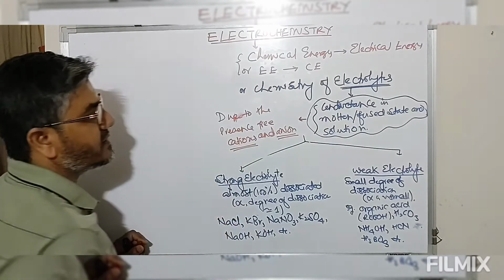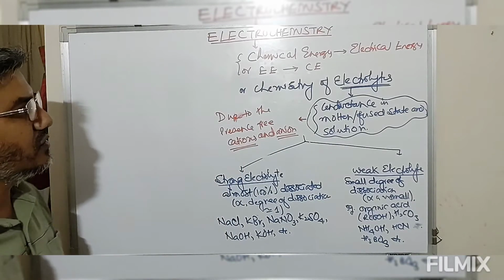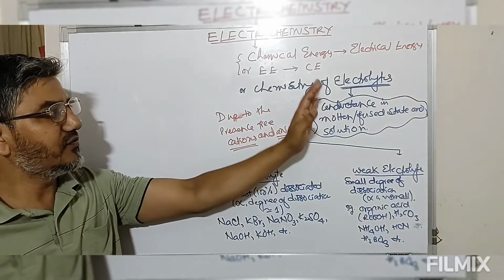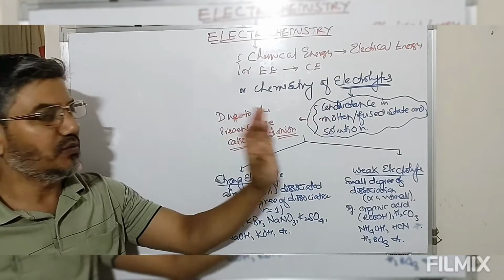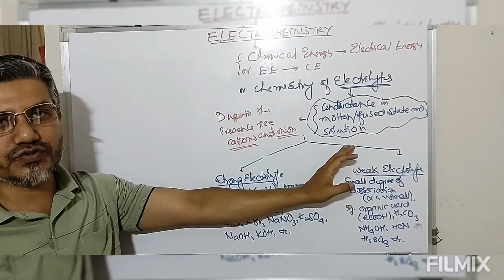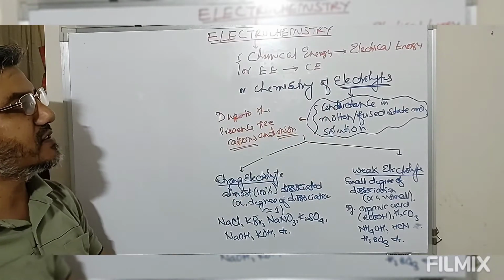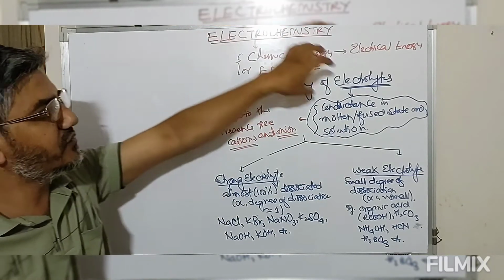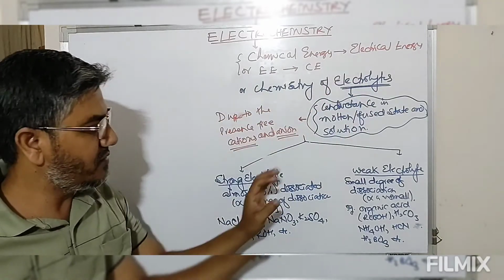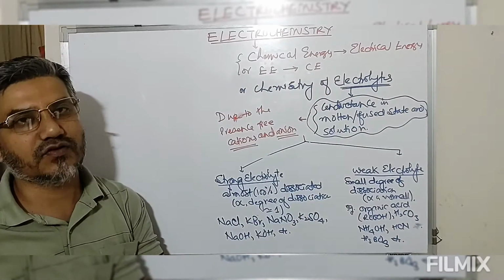These cations and anions are responsible for the conductance of electrolytes in molten state or in solution. So this is what we call electrolytes, and electrochemistry deals with electrolytes, which may be strong or weak.